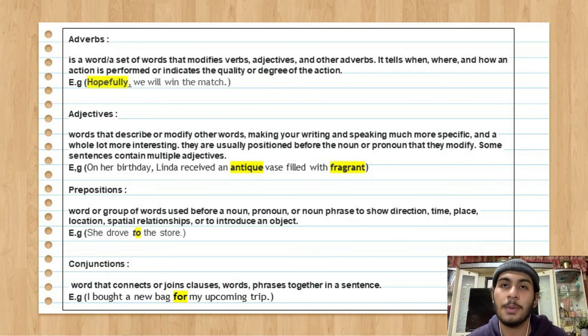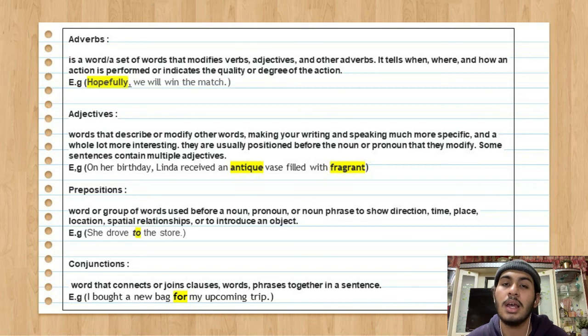The next one is prepositions. A preposition is a word or a group of words used before a noun, pronoun, or noun phrase to show direction, time, place, location, spatial relationships, or to introduce an object. The preposition in the example given is "She drove to the store." "To" is a preposition used in the sentence to show direction.